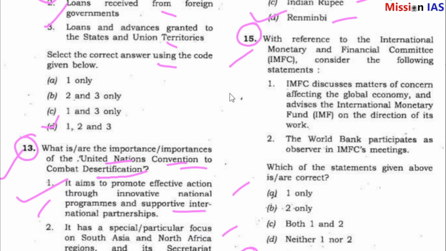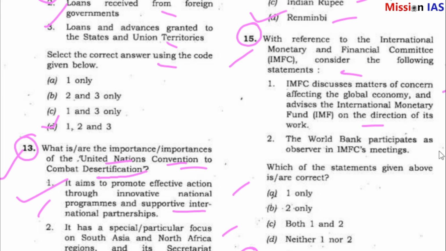Question number 15. With reference to the International Monetary and Financial Committee, consider the following statements. 1. IMFC discusses matters of concern affecting the global economy and advises the International Monetary Fund on the direction of its work. 2.